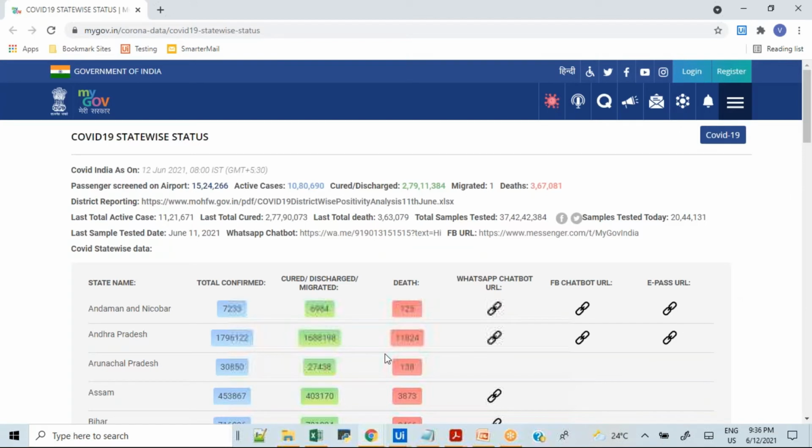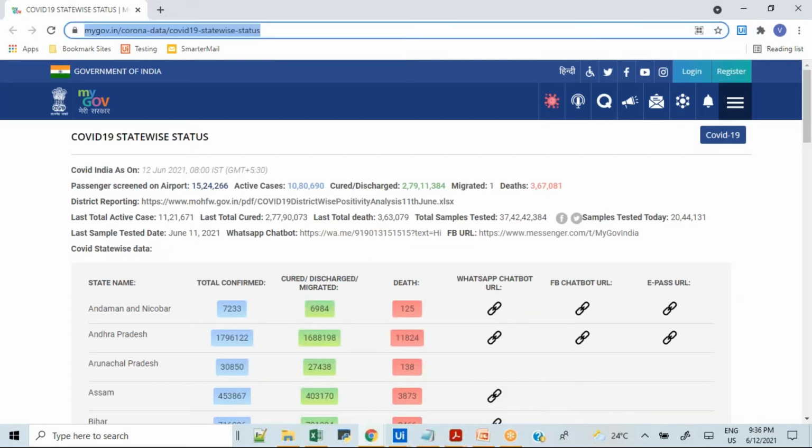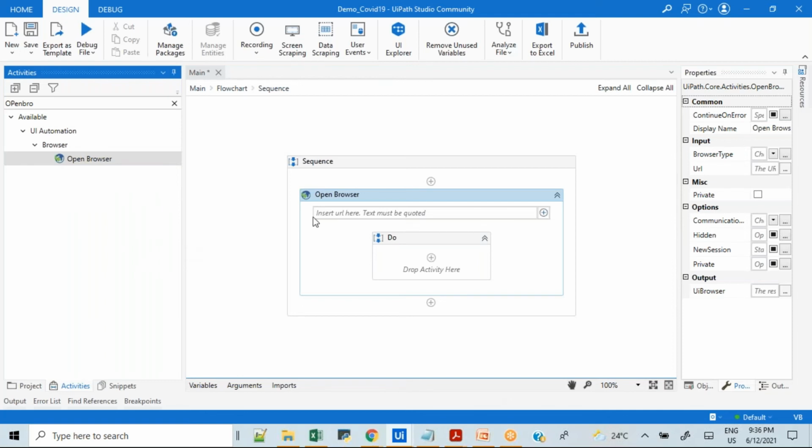So we'll give this URL in double quotes. In addition to that, we also have an option for which browser we have to open. Go to the browser type. We have different browser types available here. I will select the browser type as Chrome. So I have selected the browser type as Chrome, and it will open in Chrome.